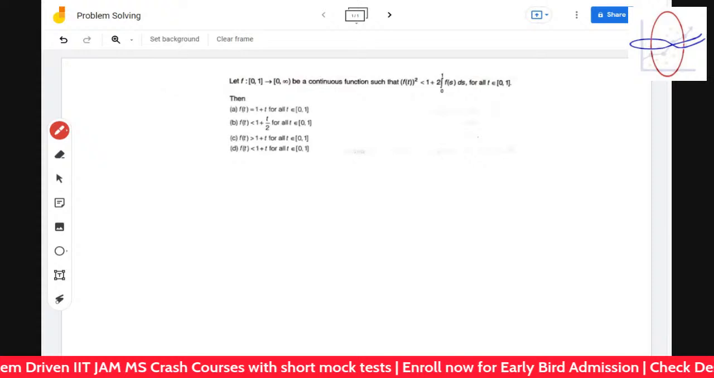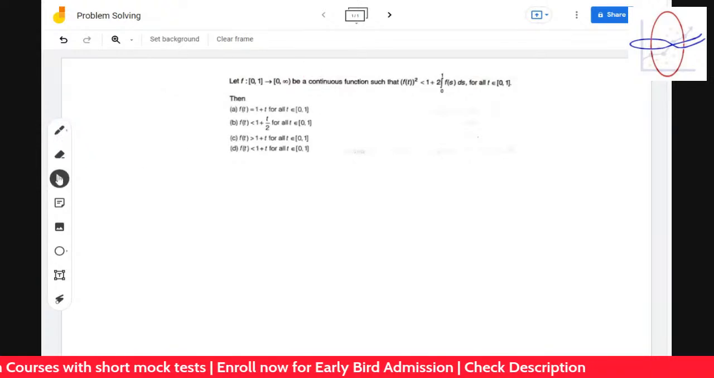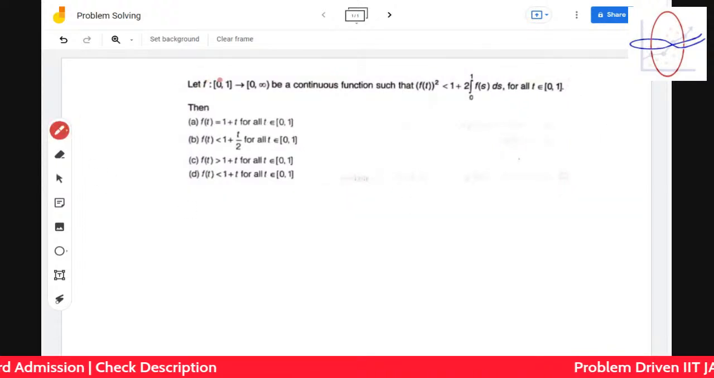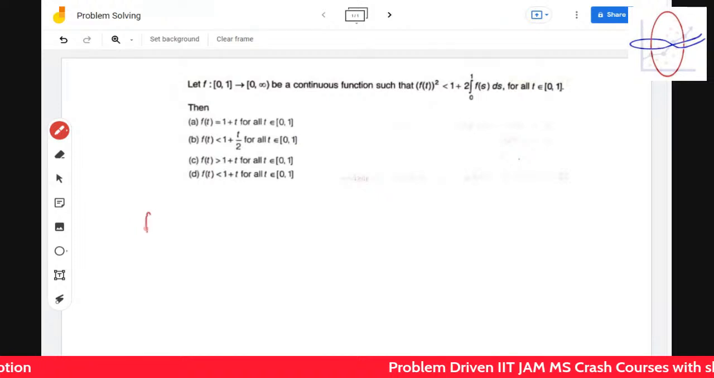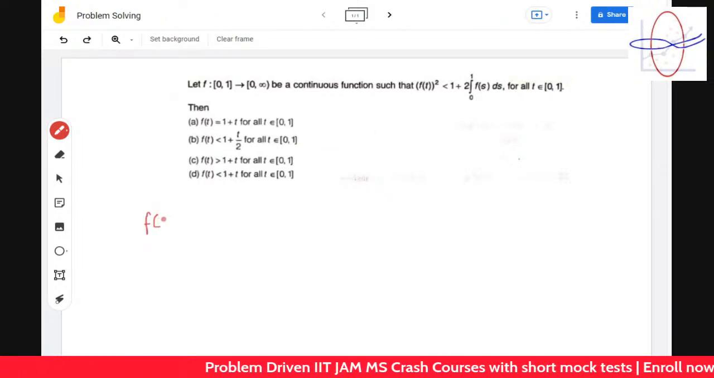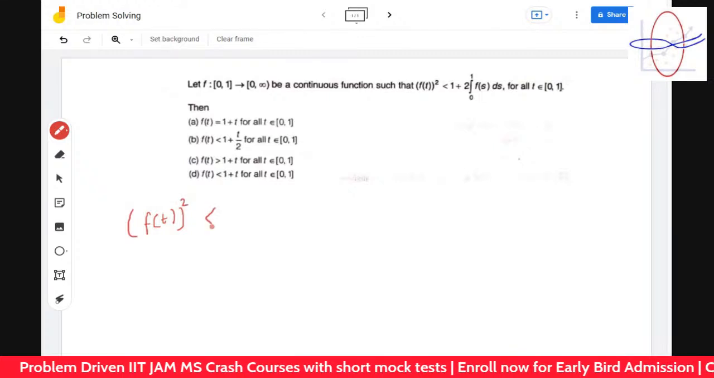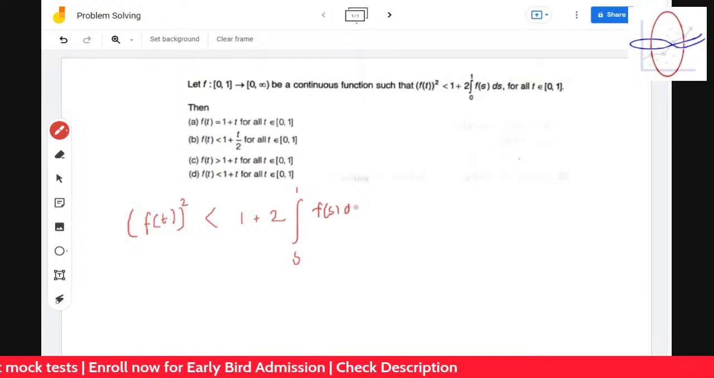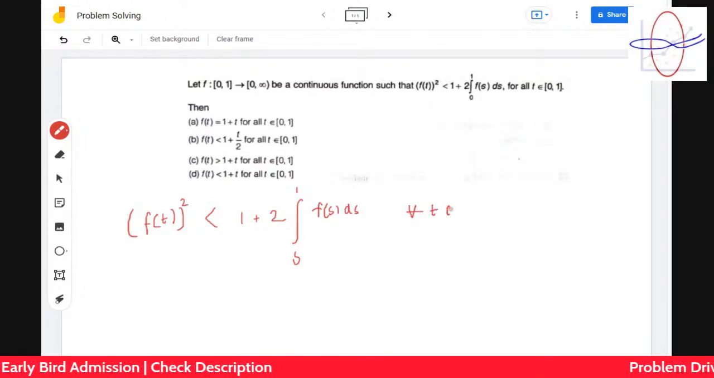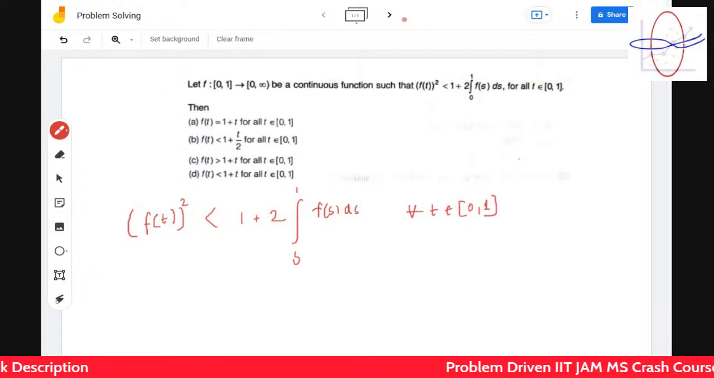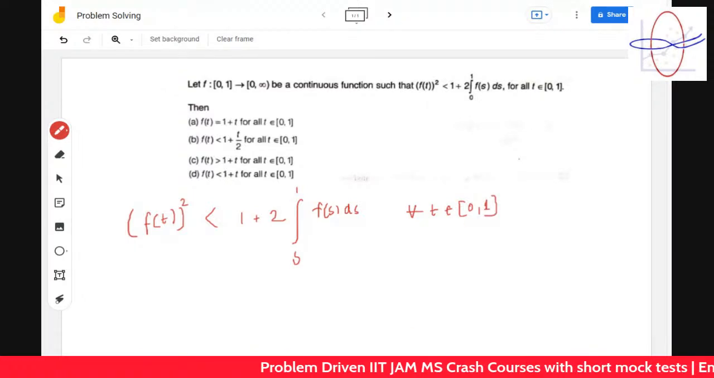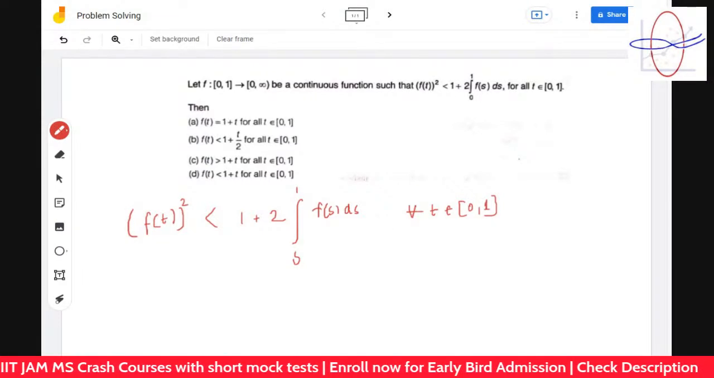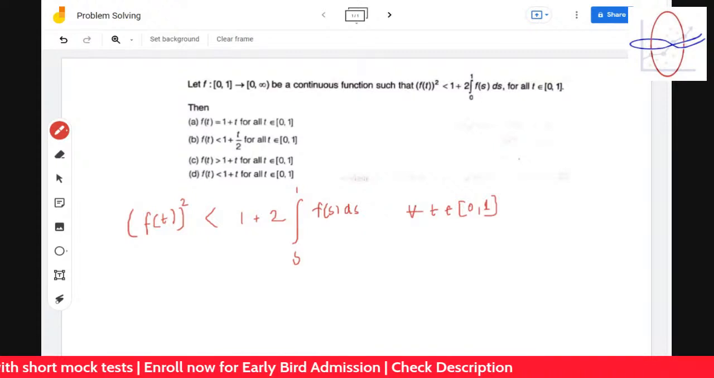Anyways, let's get started. It's a function from [0,1] to [0,∞). It's a non-negative function on the closed interval [0,1], and f(t) squared is less than or equal to 1 plus twice the integral from 0 to 1 of f(s) ds, for all t belonging to [0,1]. Then the question is demanding: what is the behavior of this function f?